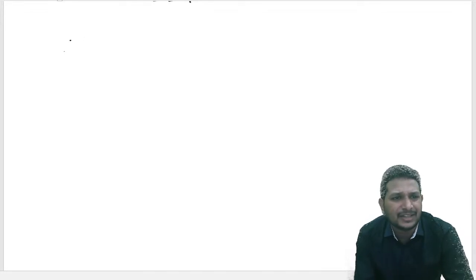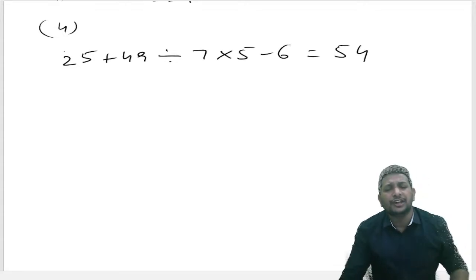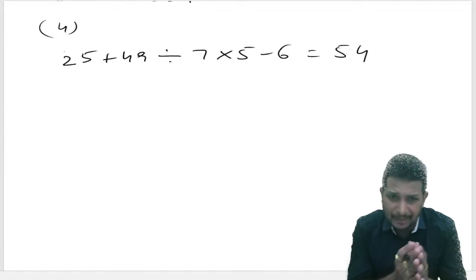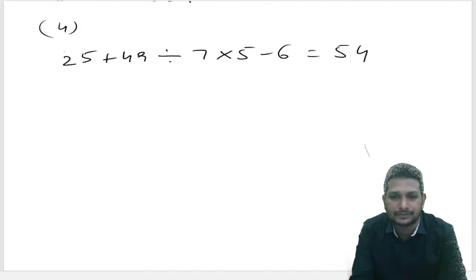What they gave in option 4: 25 plus 49 divided by 7 into 5 minus 6 is equal to 54. According to BODMAS, first we need to do division.